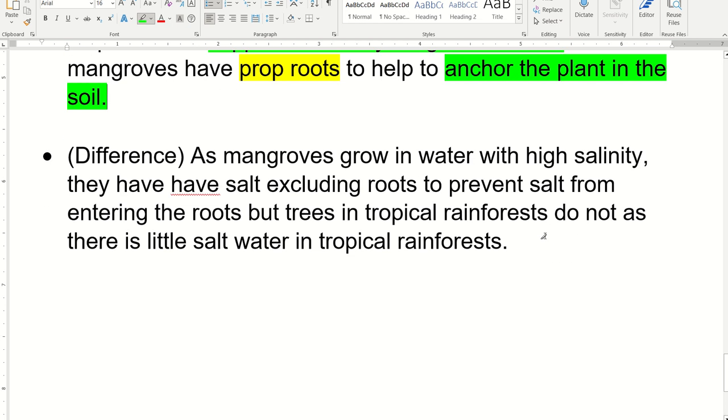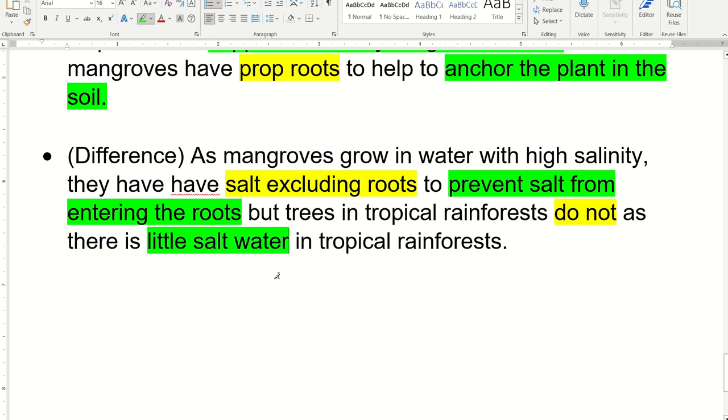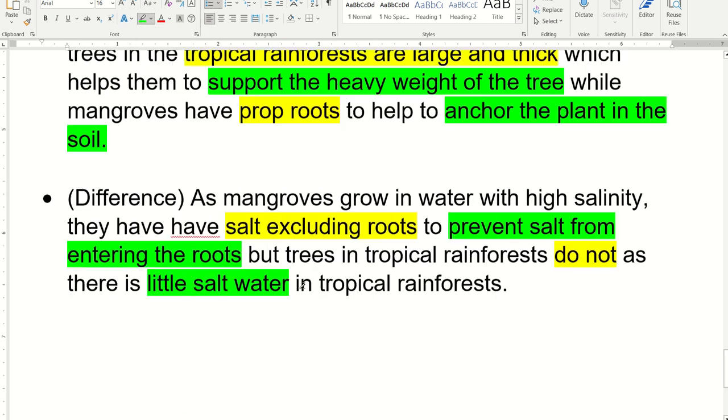Now, another difference is that mangroves have salt-excluding roots. That's a description of the root. Why does it help? It prevents salt from entering the roots. How about the tropical rainforest? Tropical rainforests do not have salt-excluding roots. Why do they not have salt-excluding roots? Because there is little salt water in the tropical rainforest.